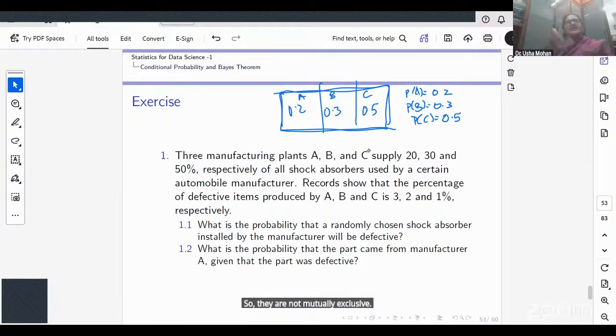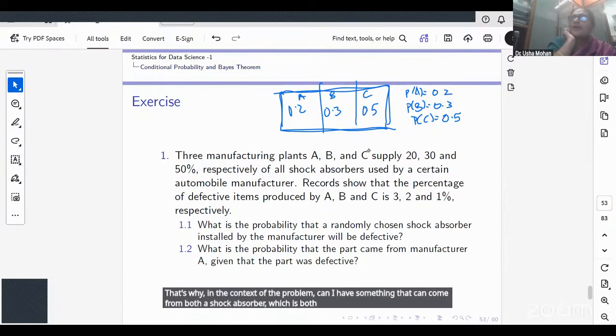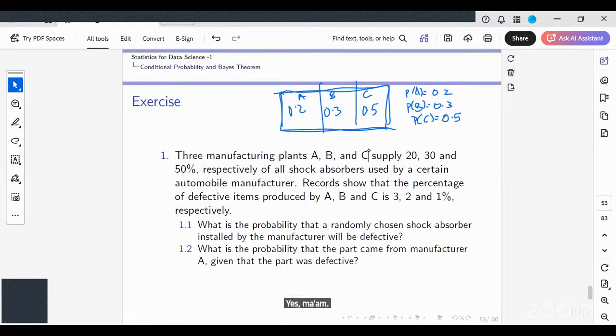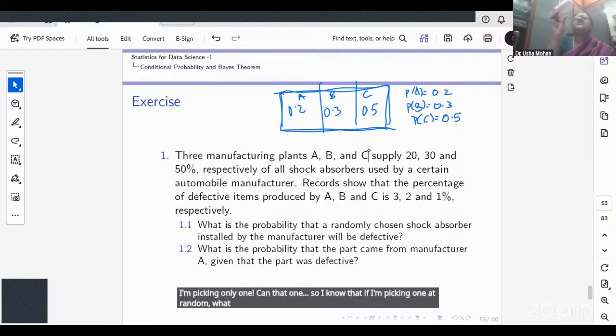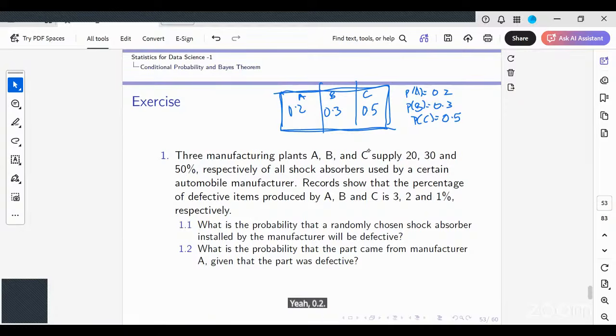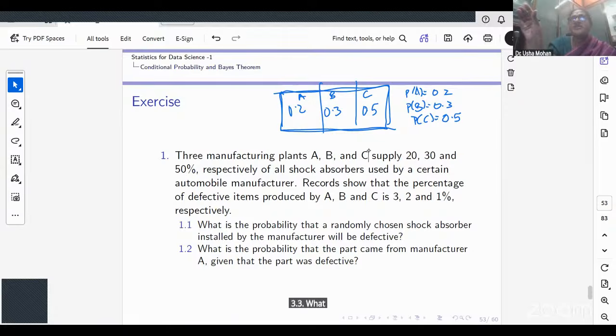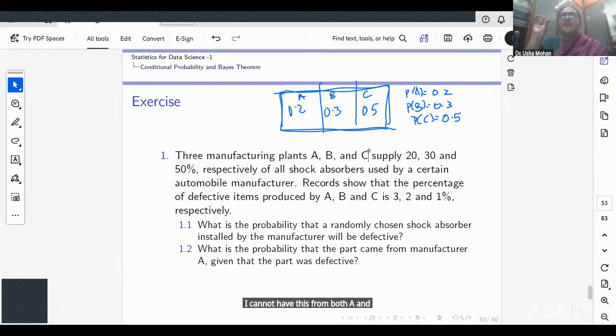In the context of the problem, can I have a shock absorber which is from both plant A and plant B? No, it cannot, as I am only picking one. If I'm picking one at random, what is the chance it's from A? It is 0.2. B, 0.3. What is the chance it's from C? 0.5. I cannot have one from both A and B, right? Till here, all of us are clear?